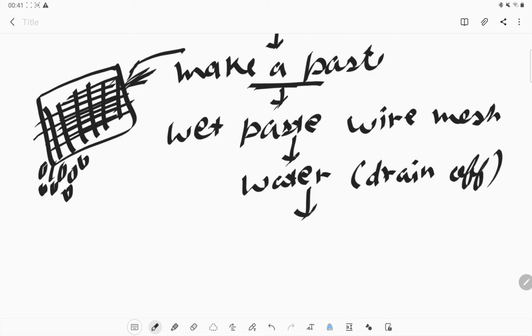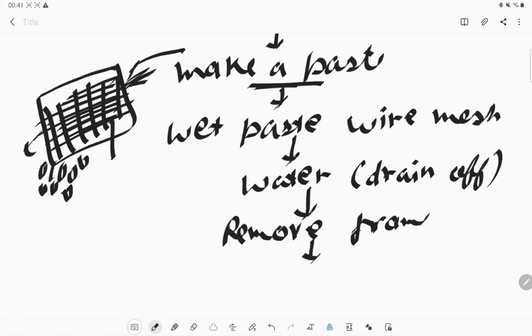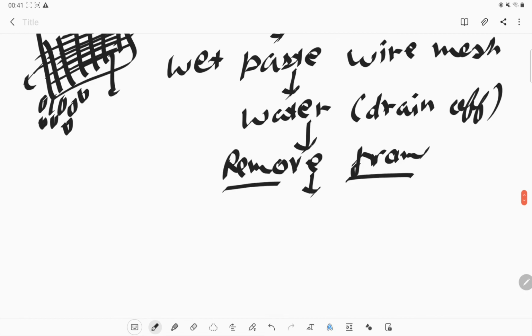Now we need to remove it from the frame, the frame which we have used, that mesh. After drying that paper, we can remove the frame and use it as recycled paper.